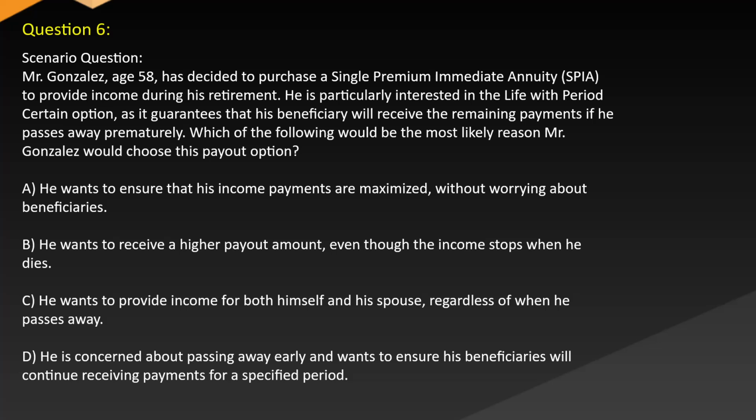A. He wants to ensure that his income payments are maximized without worrying about beneficiaries. B. He wants to receive a higher payout amount even though the income stops when he dies. C. He wants to provide income for both himself and his spouse regardless of when he passes away. D. He is concerned about passing away early and wants to ensure his beneficiaries will continue receiving payments for a specified period.